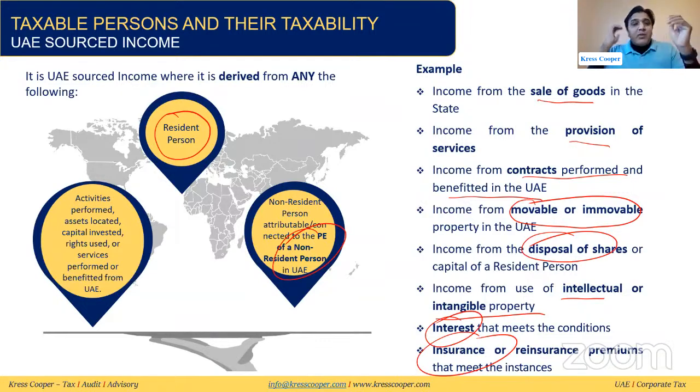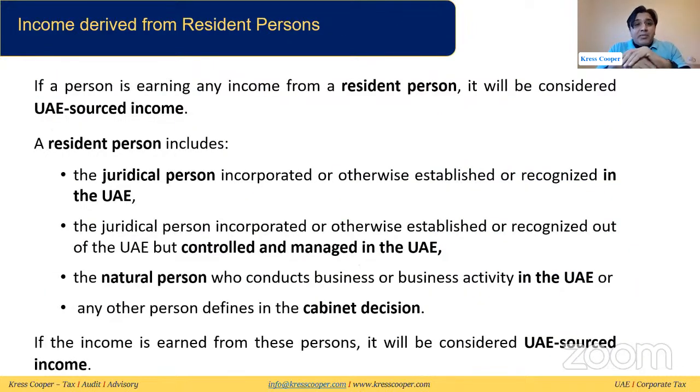So at the outset, we can say there are 3 different types of income of a non-resident person. If the non-resident is deriving income from the resident person, or income is attributable to the PE of the non-resident person which is in the UAE, or the non-resident is performing any activities that have been mentioned here, then it will be considered that the non-resident has UAE sourced income. So if the person is engaging a resident, it will be considered UAE sourced income.